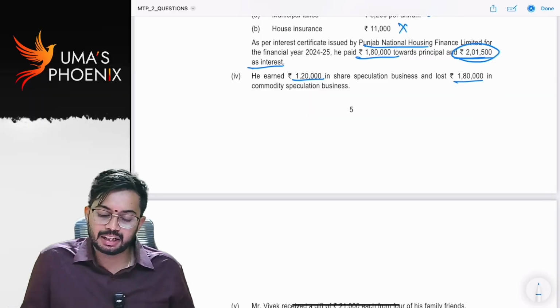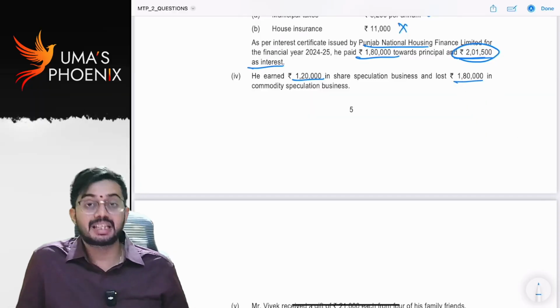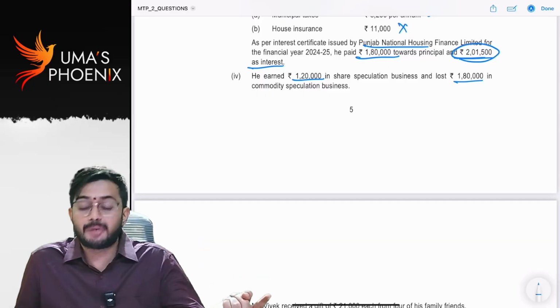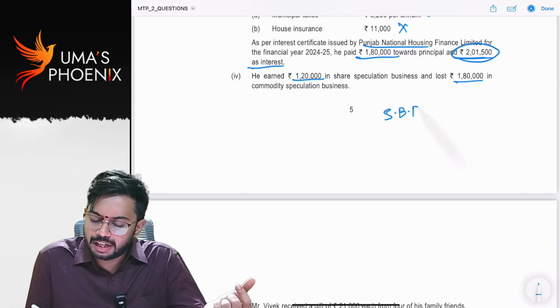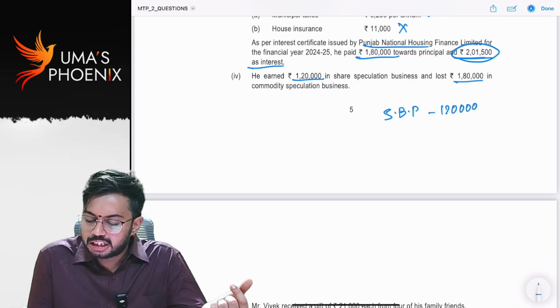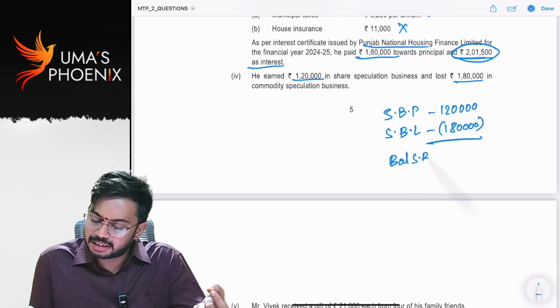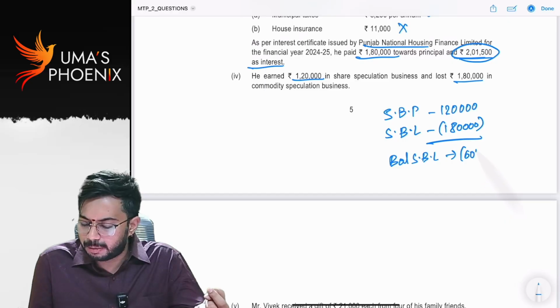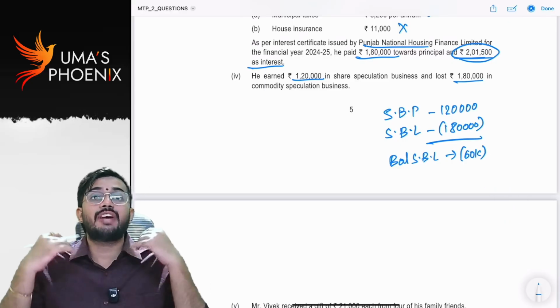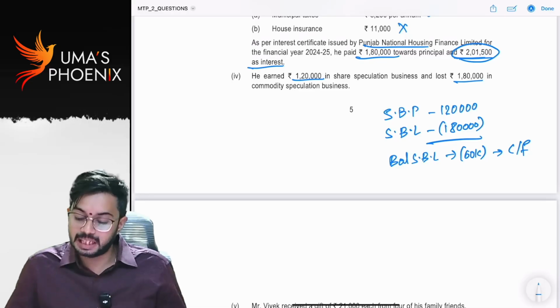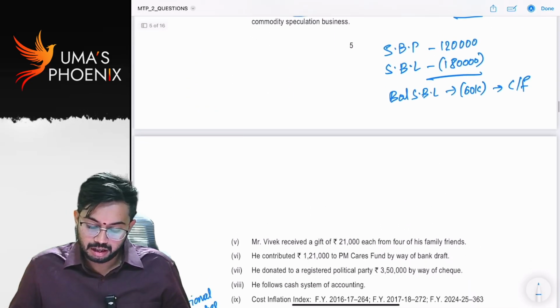Next, he earned 1,20,000 in speculation business and 1,80,000 in commodity speculation business. See, speculation business loss can be set off against speculation business profit. So speculation business profit is 1,20,000. Speculation business loss is 1,80,000. So balance speculative business loss is 60,000 rupees that cannot be set off against any other income, that will be directly carried forward to subsequent years.